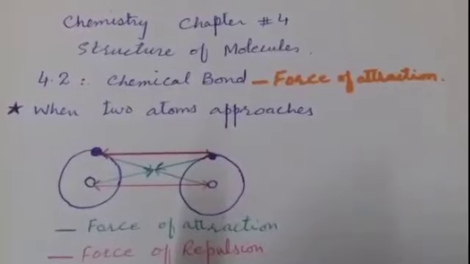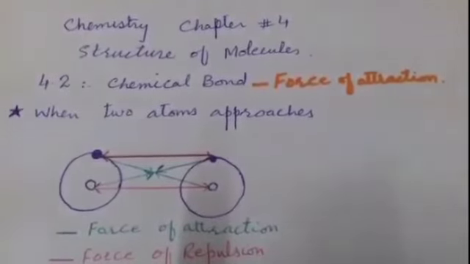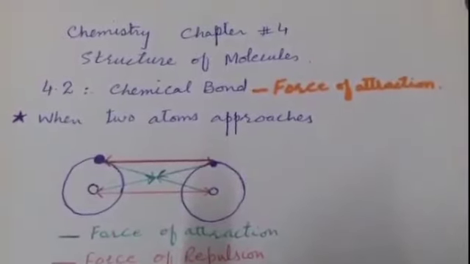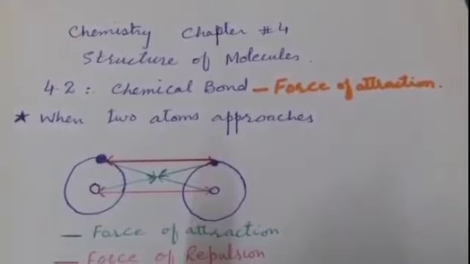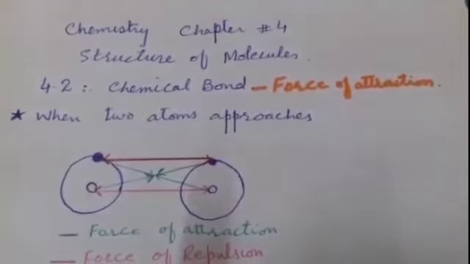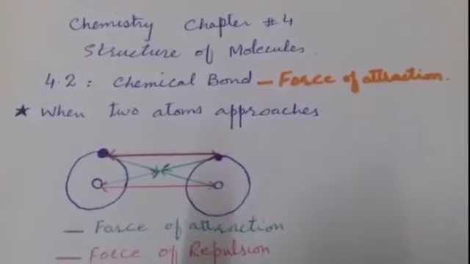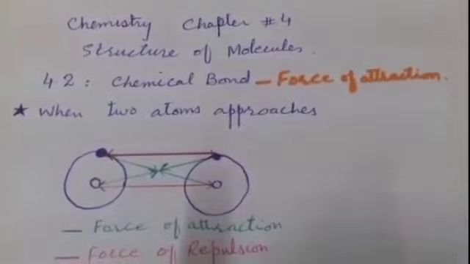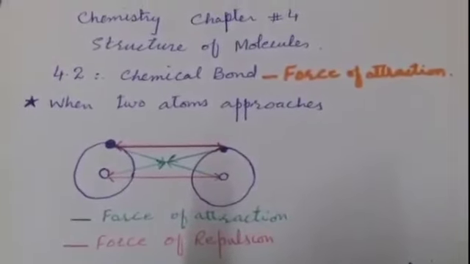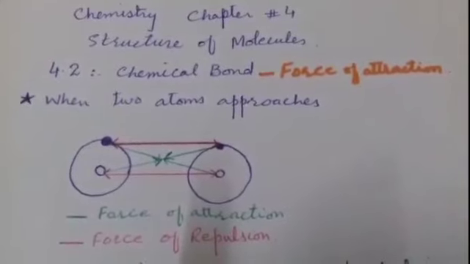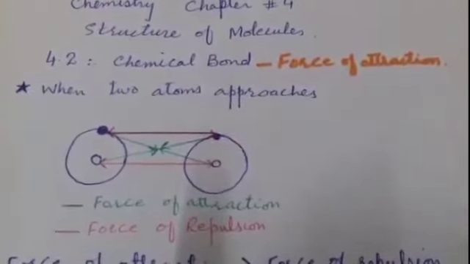We will discuss chemical bond. Chemical bond is a force of attraction which holds the atoms together in a molecule. To understand this fact, we take an example of two atoms. When the two atoms approach each other, two types of forces are produced. One is the force of attraction and the other is the force of repulsion.